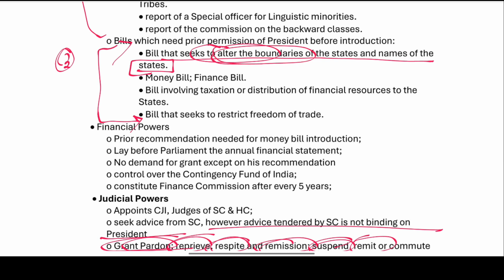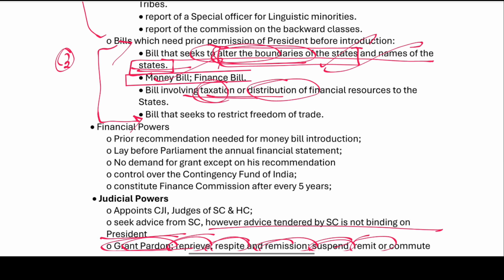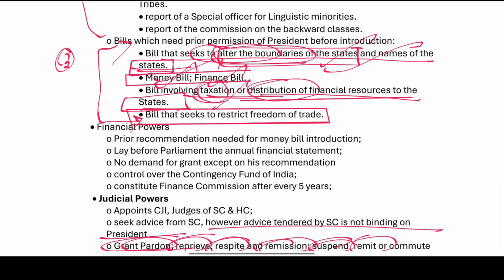When there is an alteration to the boundaries of the state and the name, a money bill and a financial bill involving taxation and distribution of the financial resources to the states, and a bill that seeks a restriction on freedom of trade.